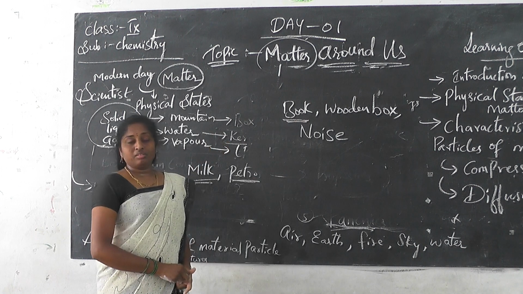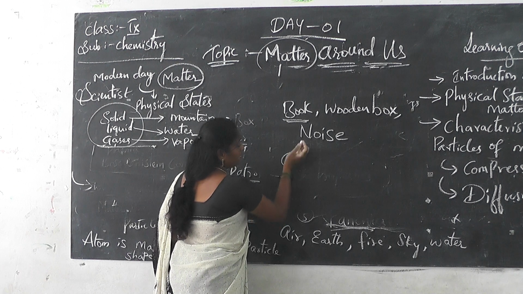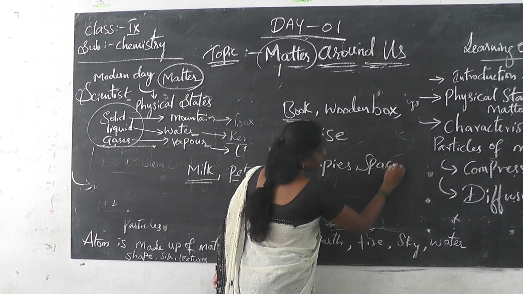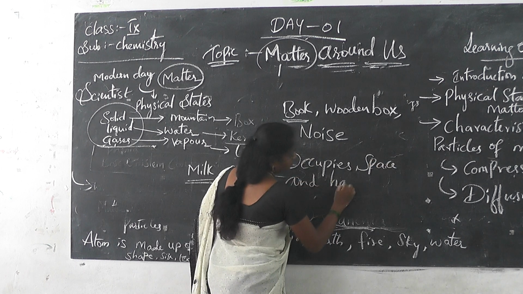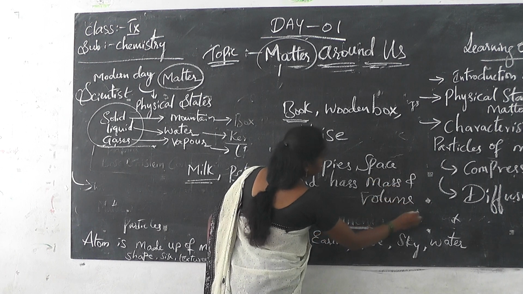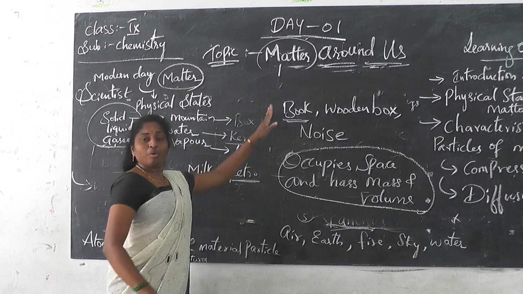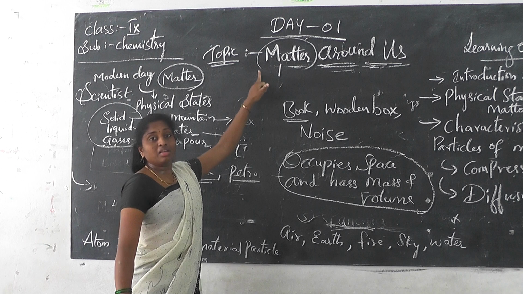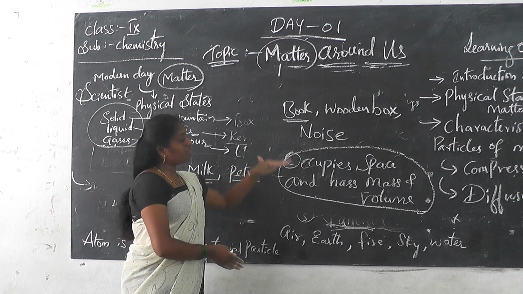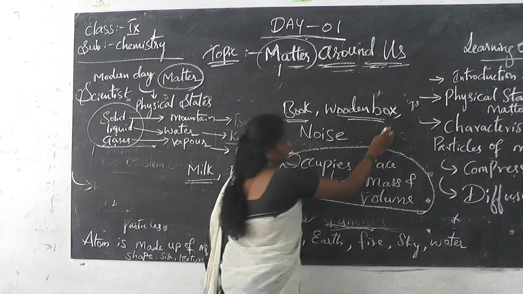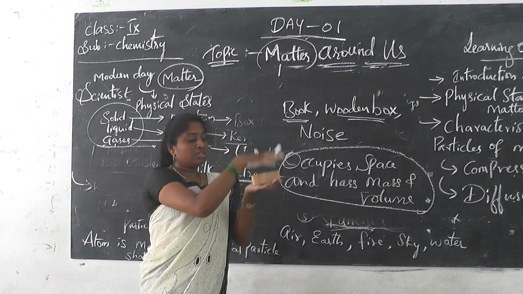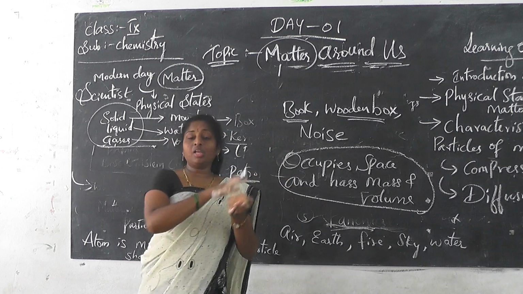It comes under matter because it is occupying space. Matter is a substance which occupies space and has mass and volume. So the book comes under matter. Now come back to the wooden box. It is also matter because wood also occupies space and it also has mass. So it also has volume. So it comes under matter.